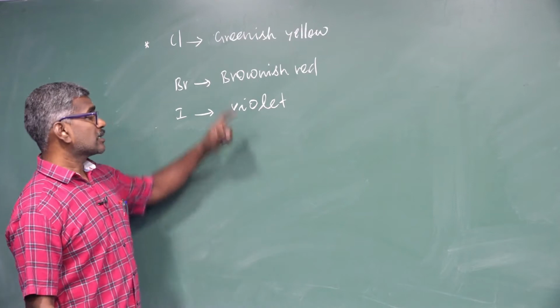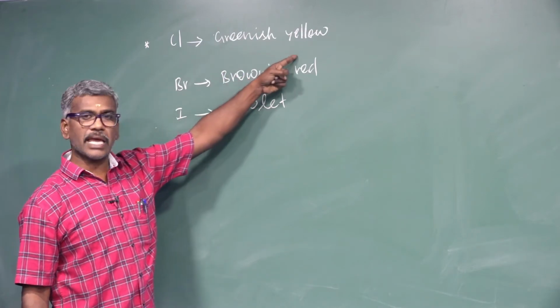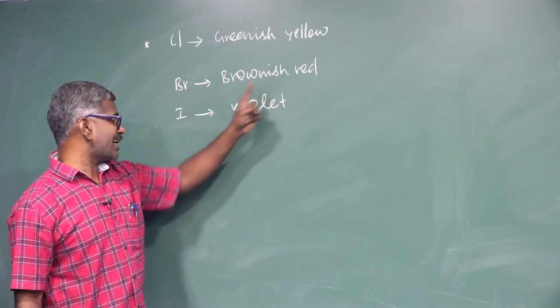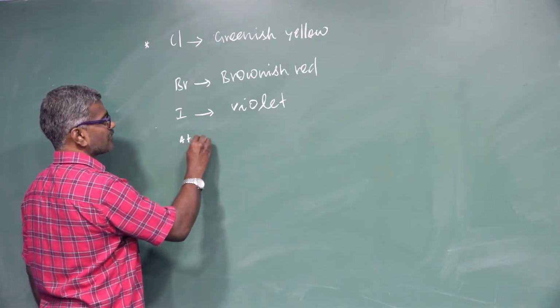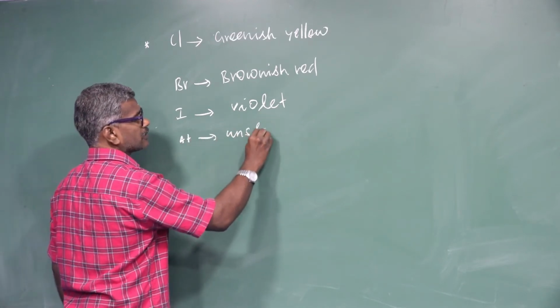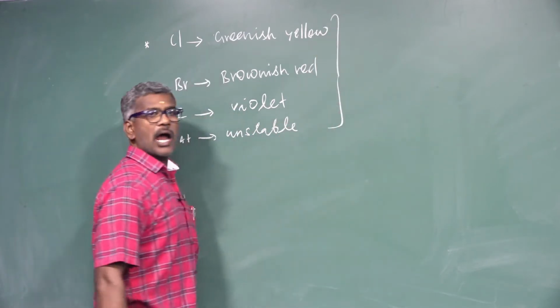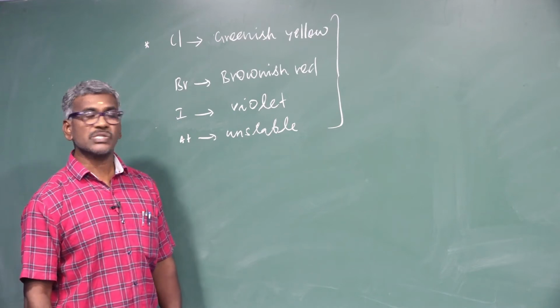Fluorine, what color? Yellow-green. Chlorine, what color? Green-yellow. Bromine, what color? Brown-red. Iodine, what color? Violet. Astatine is unstable. All are non-metals. Fluorine exists only in the -1 oxidation state.